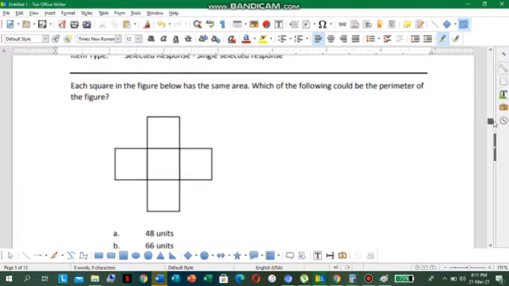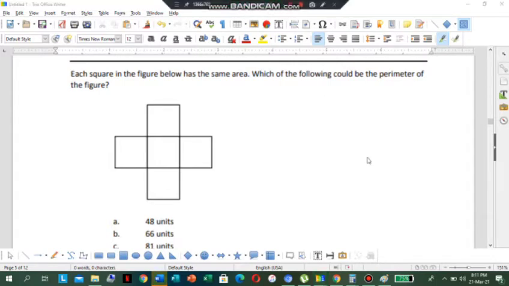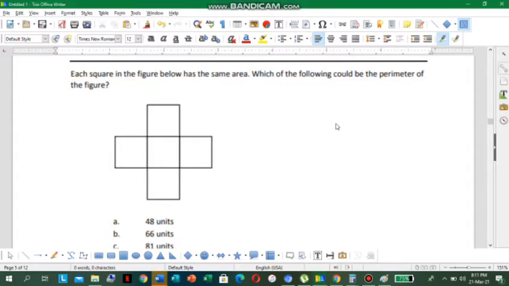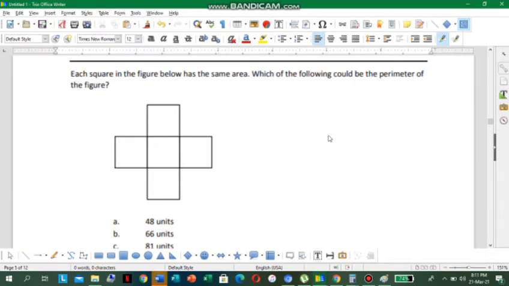All right, look at this question here. Each square, I'm going to run through now. Each square in the figure below has the same area.